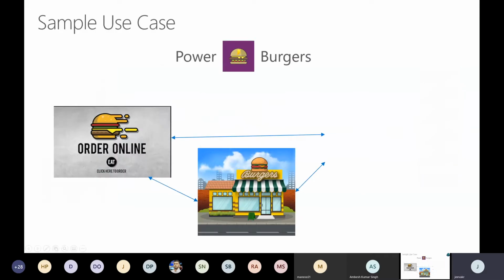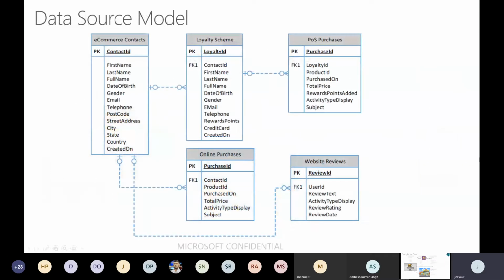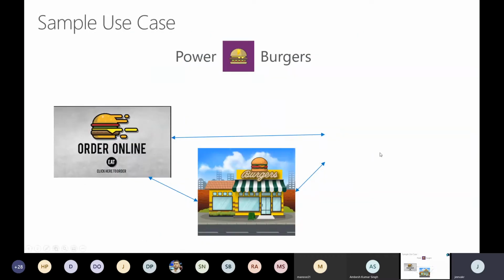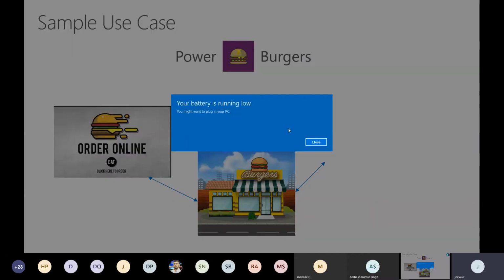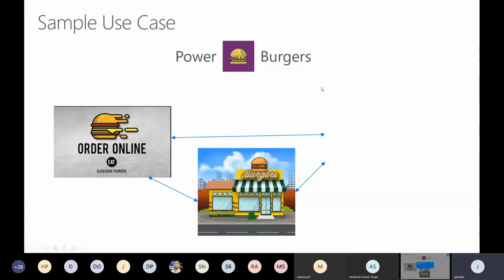All right, so today's sample use case that we're going to see is, oops, one image is missing, sorry about that. Let's say we have a burger business like McDonald's, and we call this Power Burger. Of course, we are Power Platform guys, and we are in the Power Community right now.